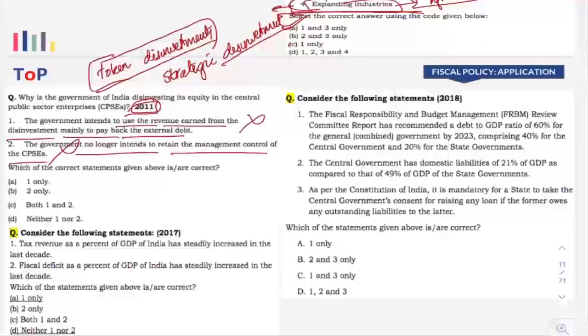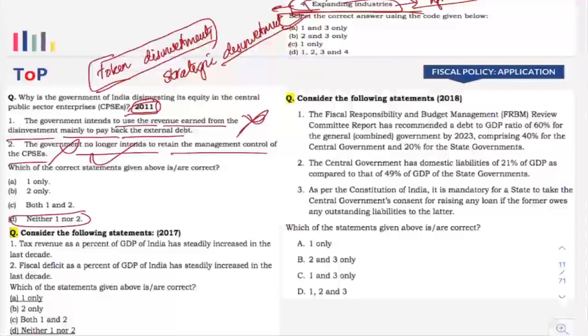But now, things have actually changed. The first statement will stand, or it will be wrong, even if it is asked in 2020. But the second statement will be correct, because government no longer intends to retain management control, because government is going for more and more strategic disinvestments. But at that time, the answer was so.